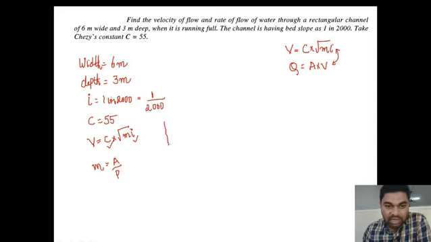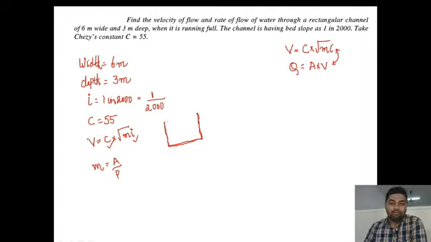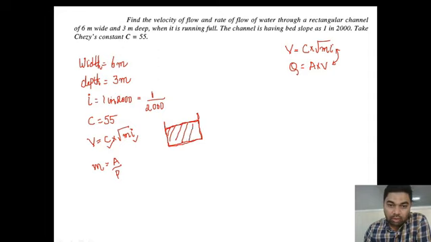Let us assume a rectangular channel. The perimeter is taken only for the surfaces to which the water is attached. Suppose this is the level of the water in the rectangular channel. What will be the perimeter? The perimeter will be this depth, this width and this depth.